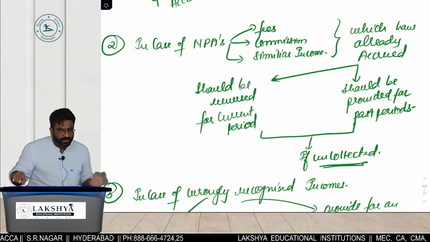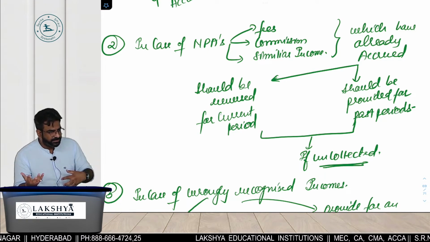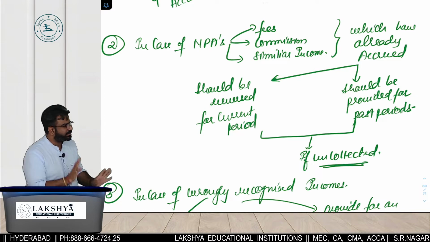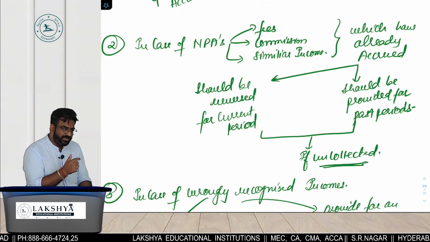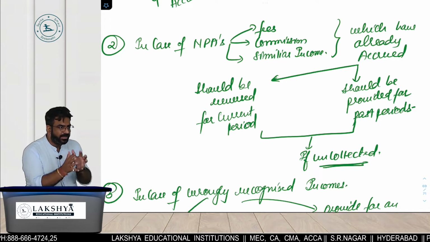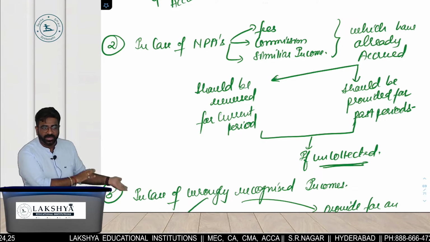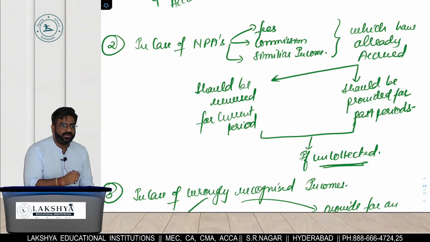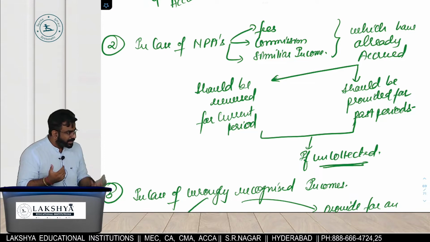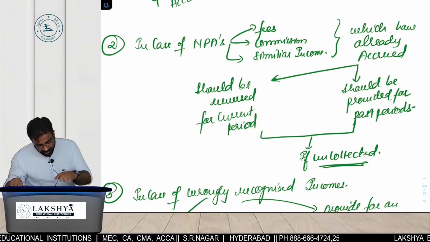They are simply saying two rules. Reverse the current year's, provide for the past years'. Remember this rule. The current year's NPA income which you have already added, do what? Reversal. And the past years' income which you have already added, do what? Provision. So where to provide, where to reverse? Current period income is reversed, past period incomes are provided.